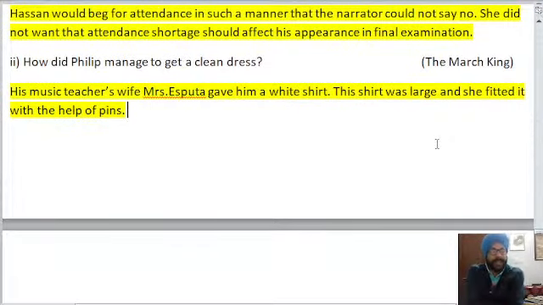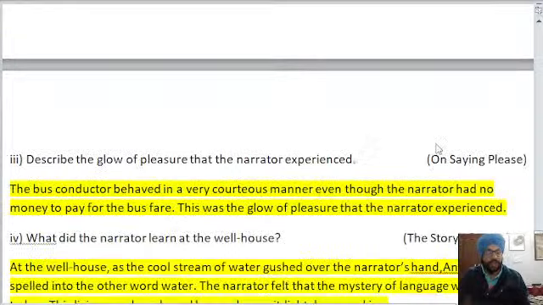So, how did Philip manage to get a clean dress? His music teacher's wife, Mrs. Esputa, gave him a white shirt. The shirt was large and she fitted it with the help of pins. So, it is the answer to this question.